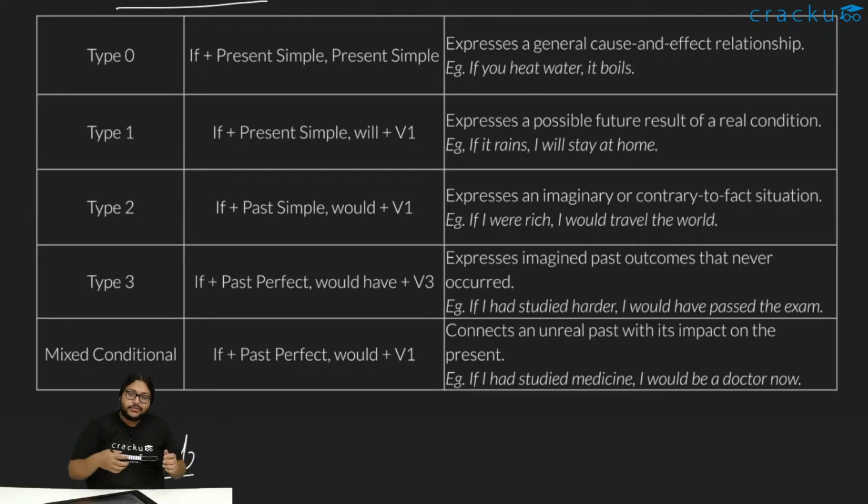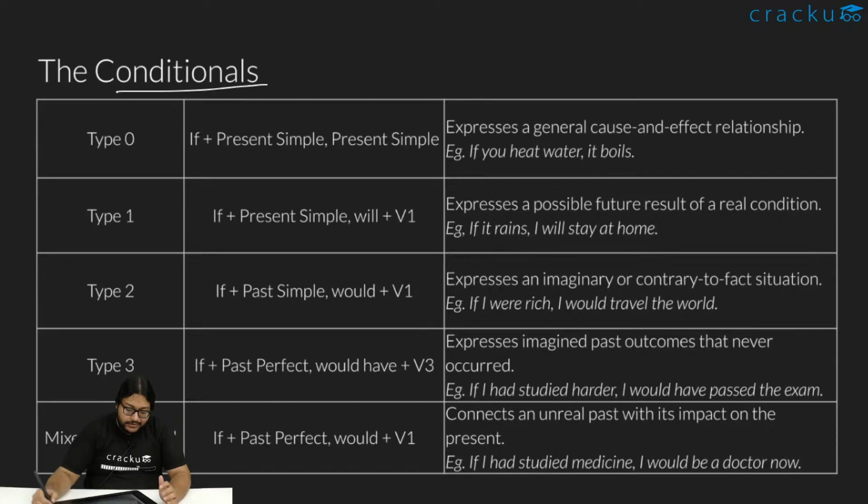If you are from a computer science background, you know what a conditional is. If this happens, then I'll do this. If she dies, then I'll do something, whatever it is. So "if" essentially is the conditional. There are 5 types of conditionals. Each of them has a different use at different times.